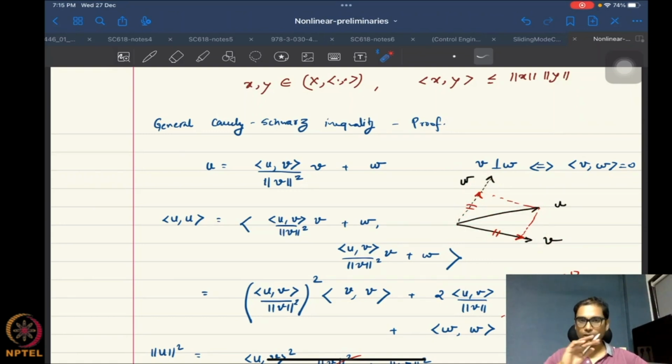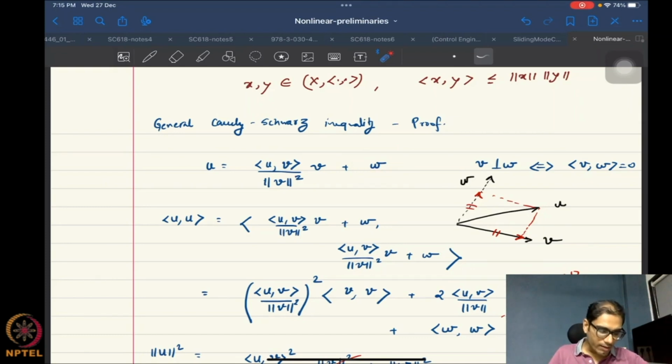A component in the direction of any arbitrary vector v and something that's orthogonal to it. We are not even trying to define what this is more explicitly, because we don't need it.